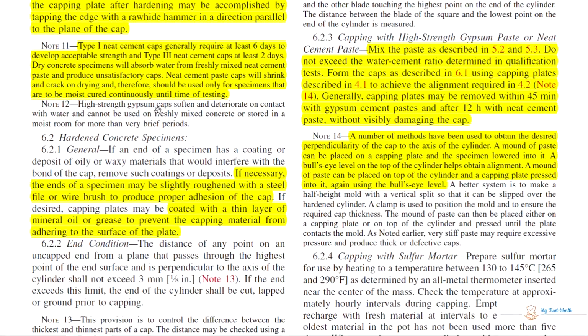High strength gypsum caps often soften and deteriorate on contact with water and cannot be used on freshly mixed concrete or stored in moist rooms for more than very brief periods. So this is the reason why high strength gypsum caps cannot be used on fresh concrete.